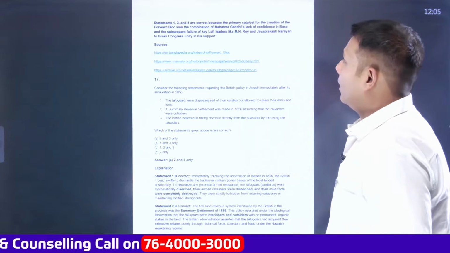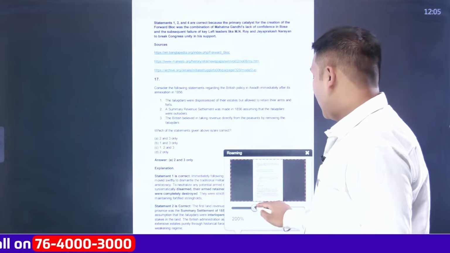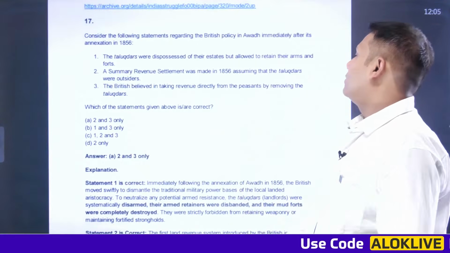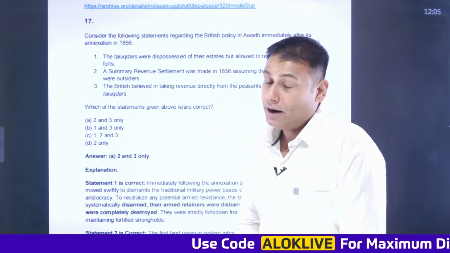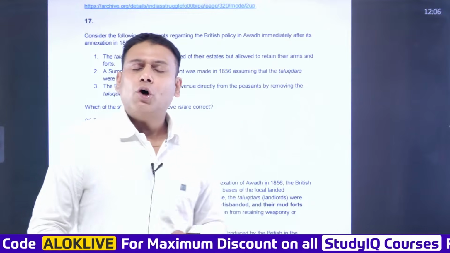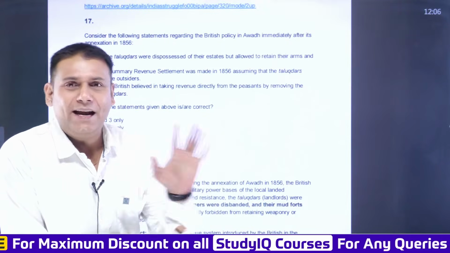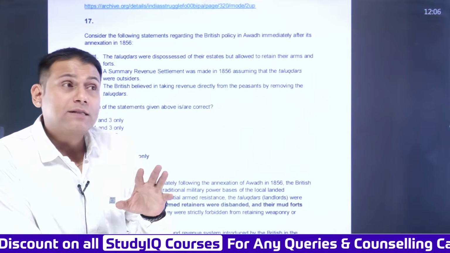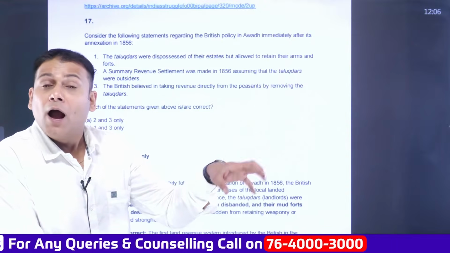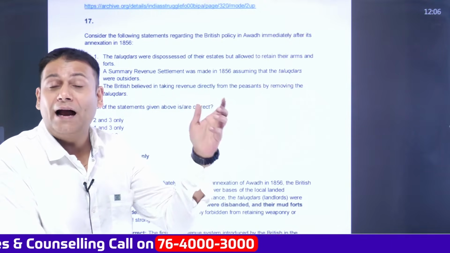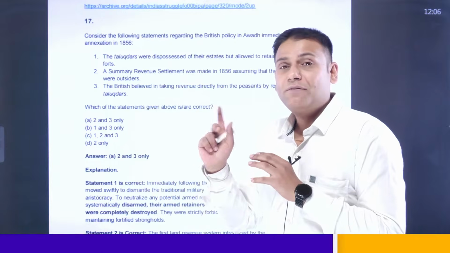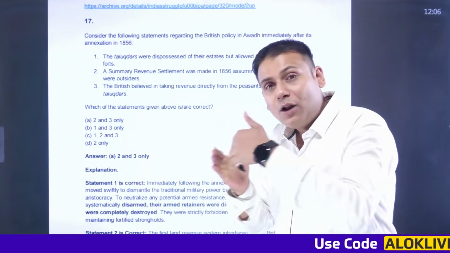Next one. Again, a question from modern Indian history. Consider the following statements regarding the British policy in Awadh immediately after annexation of Awadh in 1856. See, Talukdars, also referred as big zamindars, their role was ended. These Talukdars had become so dominant in a particular region that they had a small army of their own. Apart from this, they also had certain weapons. They also had specifically built forts. So a new revenue settlement came around 1856, and the role of Talukdars was removed.